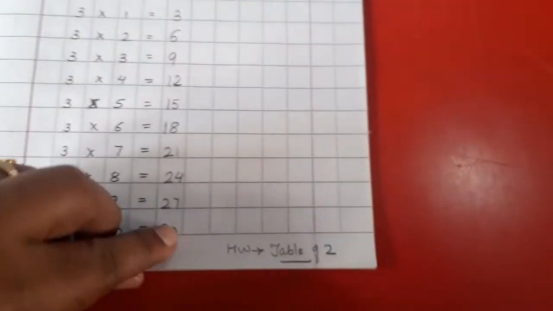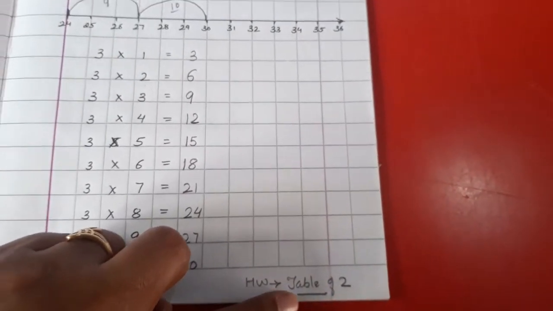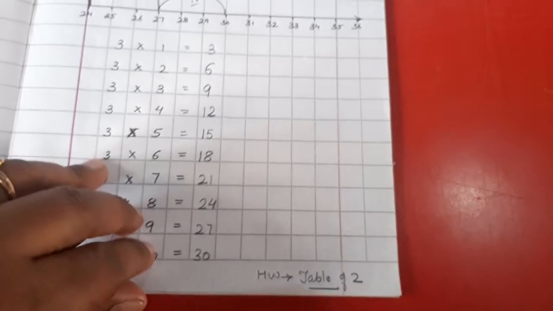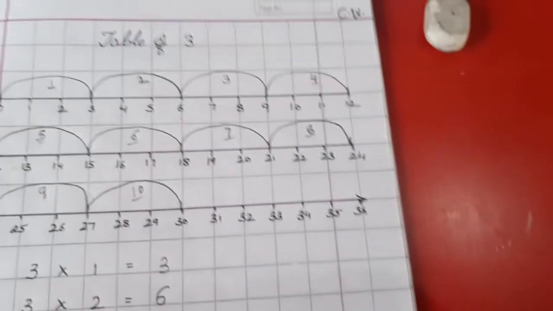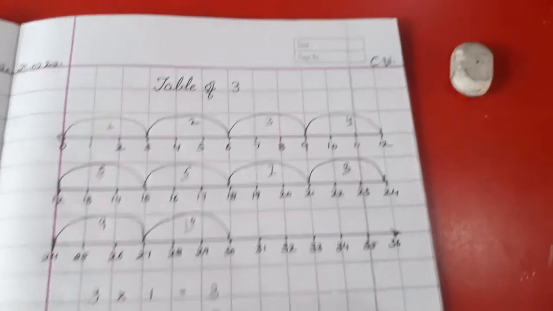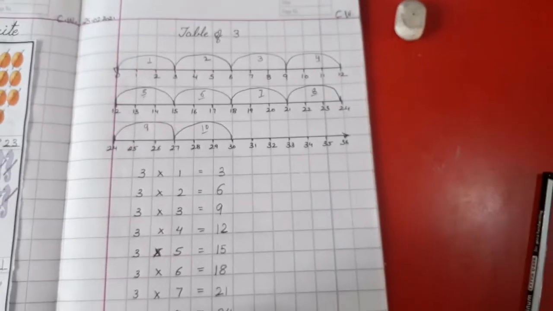For homework you will do it for 2. Clear? So on the next page you will first make number lines. After making the number lines, you will write your table. And you will also show skip count by 2 there, as we have done here. Clear everyone how to do your homework and classwork today?